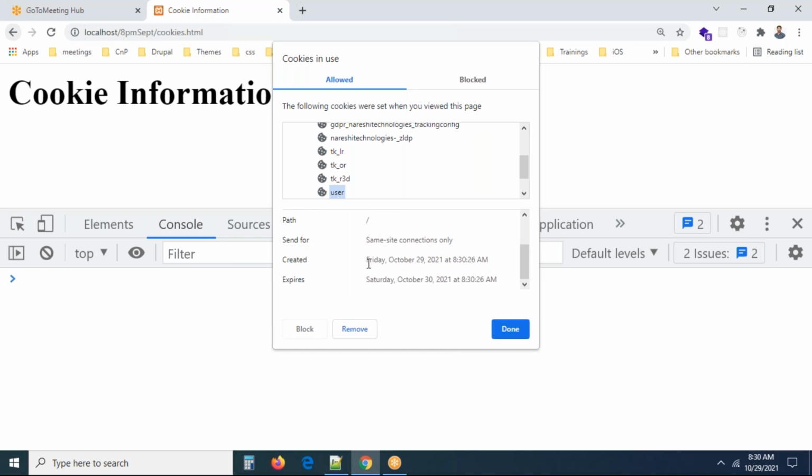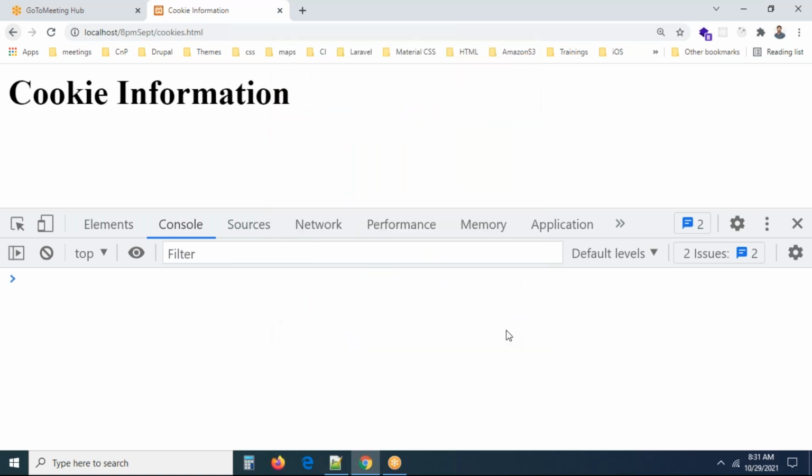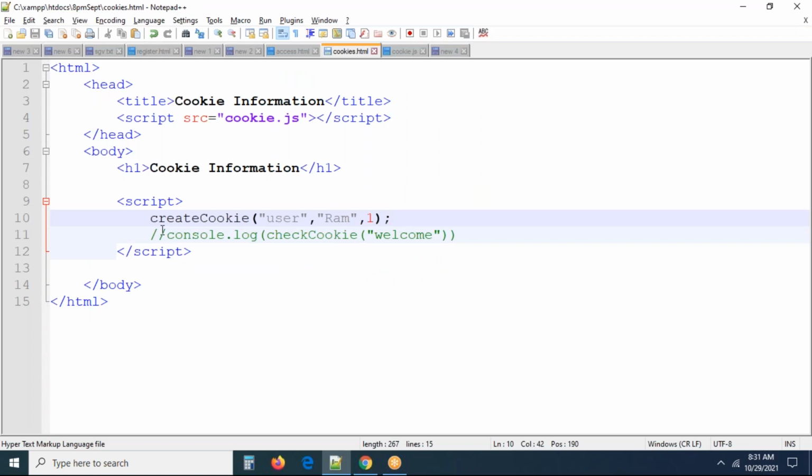It is created on Friday, October 29, 8:30, 26. Expires Saturday, October, 1 day. Yes, exactly. It is added 1 day, guys. So if we set something like this, it is going to add exactly 1 day. The cookie gets added. So the cookie will expire in 1 day, even if you don't want that. Okay, no problem. The cookie is already created now, don't worry.